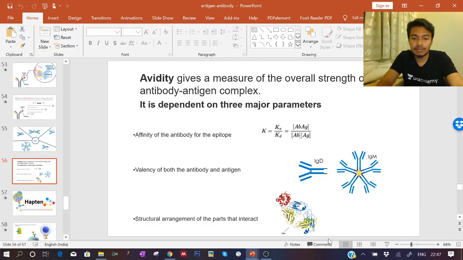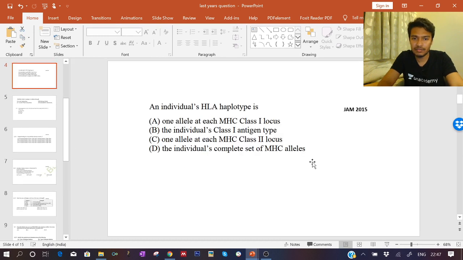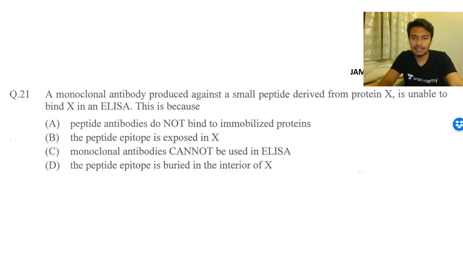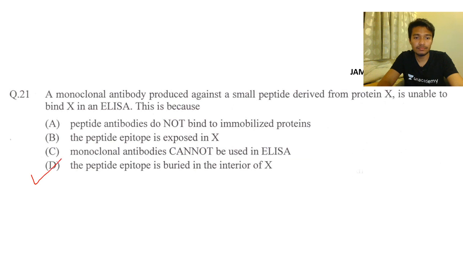Why am I telling these things? Because this question was asked in 2014. See this particular question. They have asked that a monoclonal antibody against a small peptide derived from a protein X is unable to bind to protein X. It should be binding to protein X because it is trained to detect protein X, but it is not detecting. The reason might be, what is the reason? The epitope might be buried inside the interior of X, so that is why the interaction is not happening.